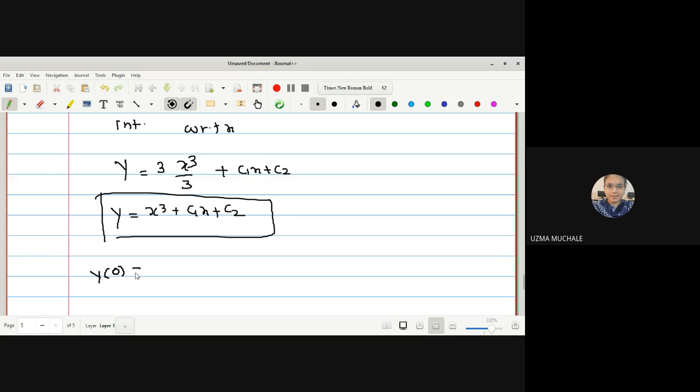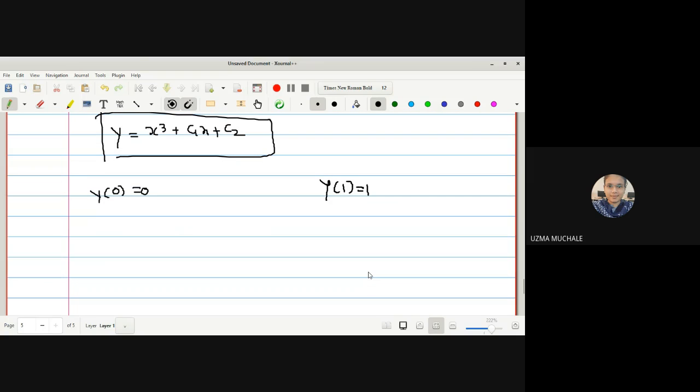So y of 0 is equal to 0 is given, y of 1 is equal to 1. This is also given. Some boundary conditions are given, because if you remember some of the things I told you about the initial value problem and boundary value problem, what must be their geometric interpretation, why they are unique. Okay, so let us put the value x equal to 0 in the above equation.